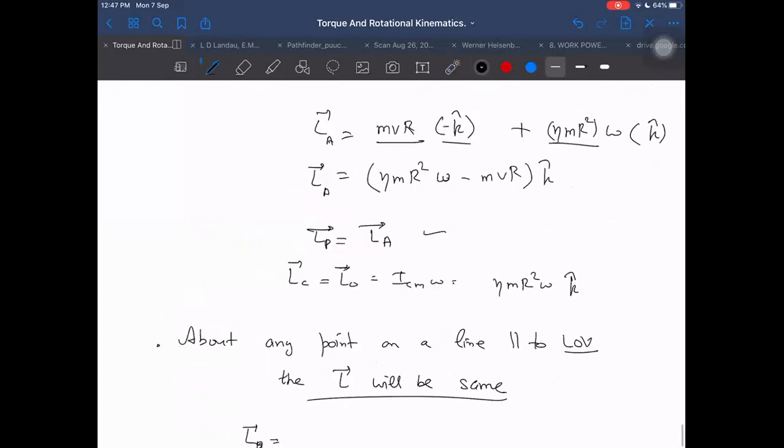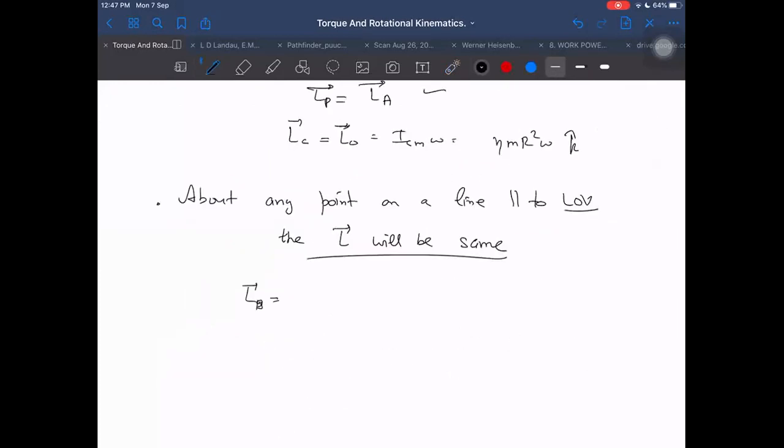So now it will become m into v into r plus k this time, and the other term was already plus k. That is always the same. About any point, ICM into omega will remain the same because it is already about the center of mass. It cannot change. So what do we get now?